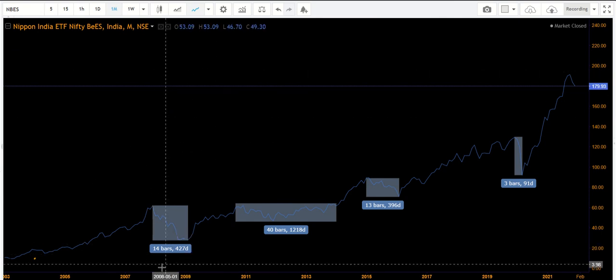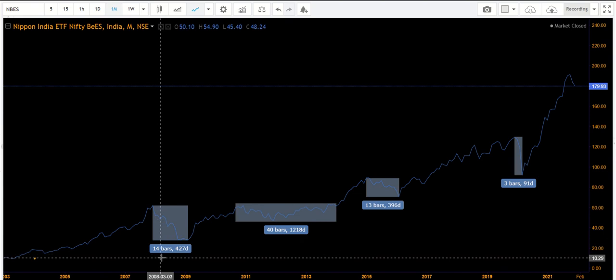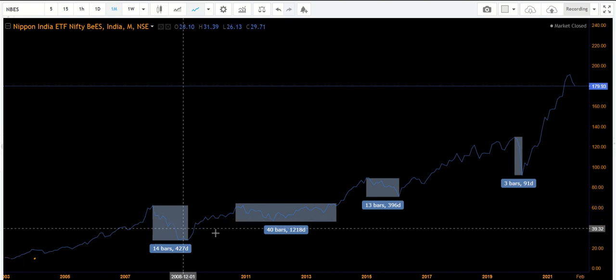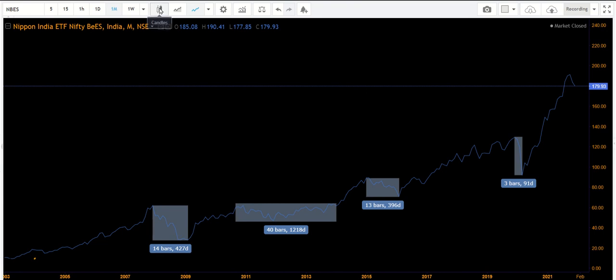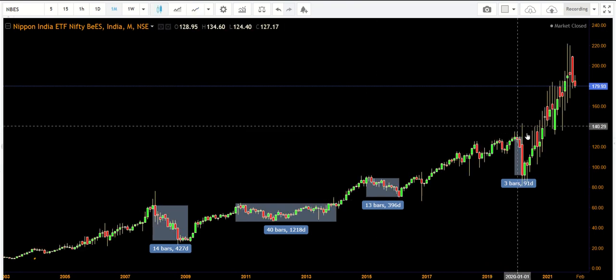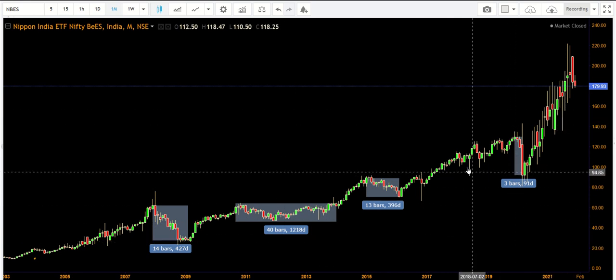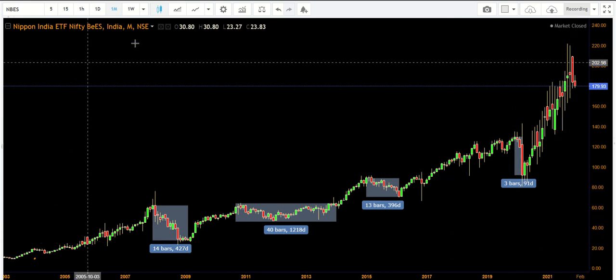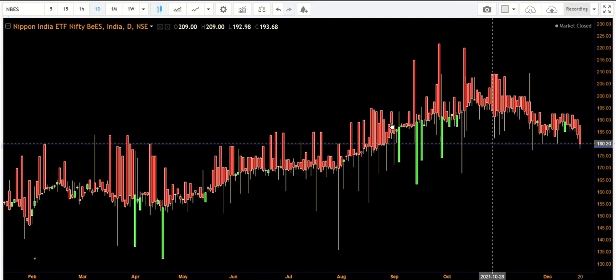I have made some markings here. You see this down move has lasted for 14 bars, approximately. I have used the line chart, because if we use the candle chart, it will be very difficult to read because of these whipsaws and other things. It may not be so easy for us to see this. So because of long term investment, I have taken the line chart. Especially if you go for a lower time frame, this will be very difficult for you to read.